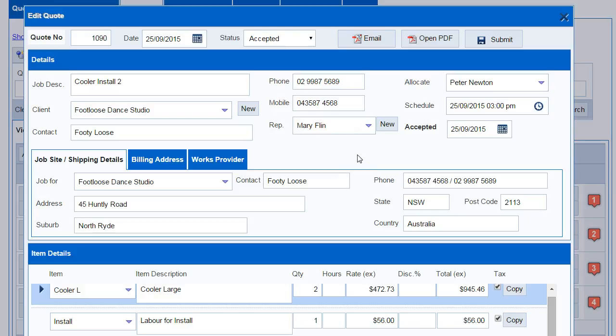These are all being drawn from the Contact section within the system. You can allocate the quote to an individual staff member from this selection here and nominate when you expect the quote to be attended. This information will be useful when we look at the quote scheduling function.